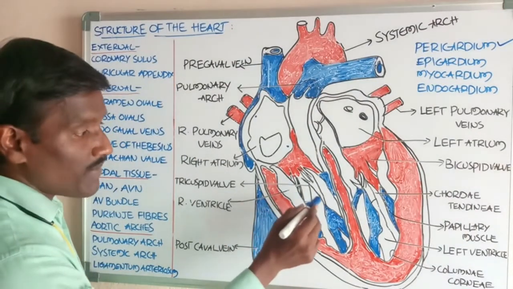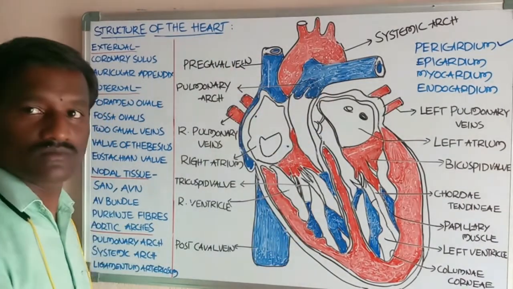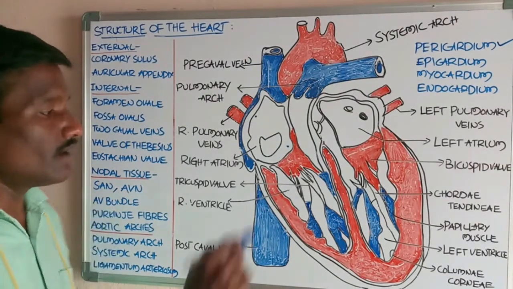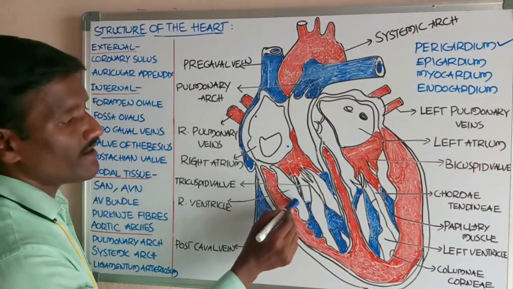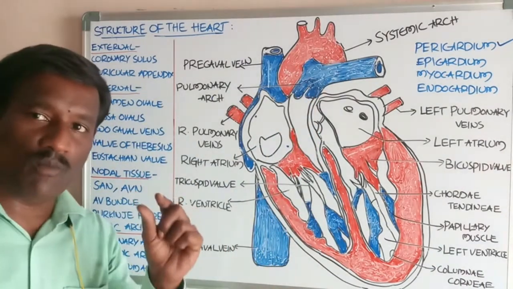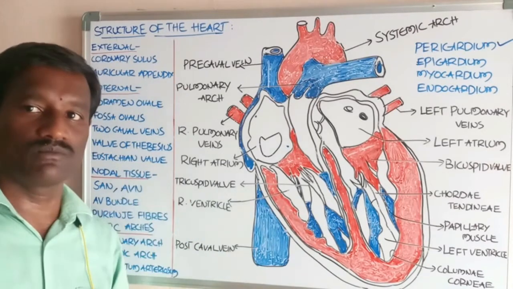The right ventricle pumps the blood into the pulmonary arch. At the opening, where the right ventricle opens into the pulmonary arch, there is a valve called the pulmonary valve.